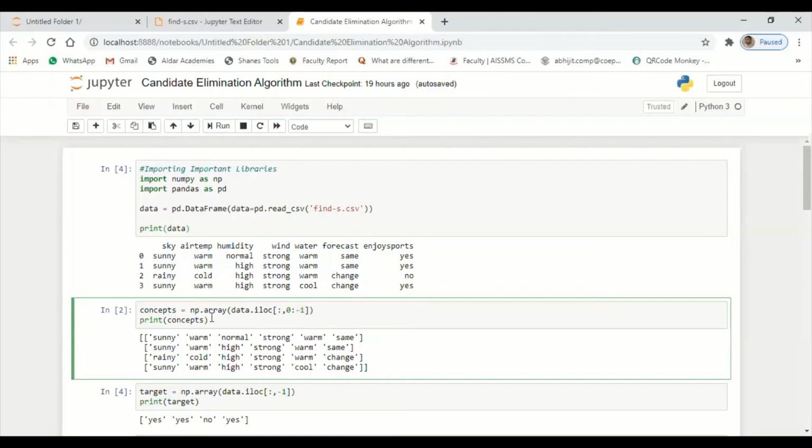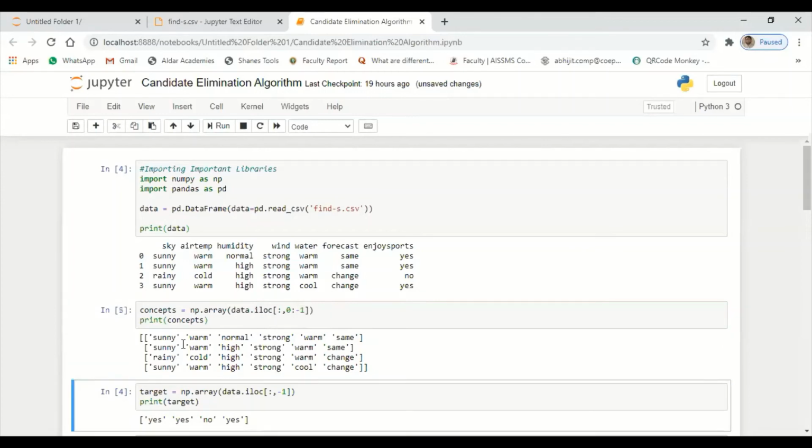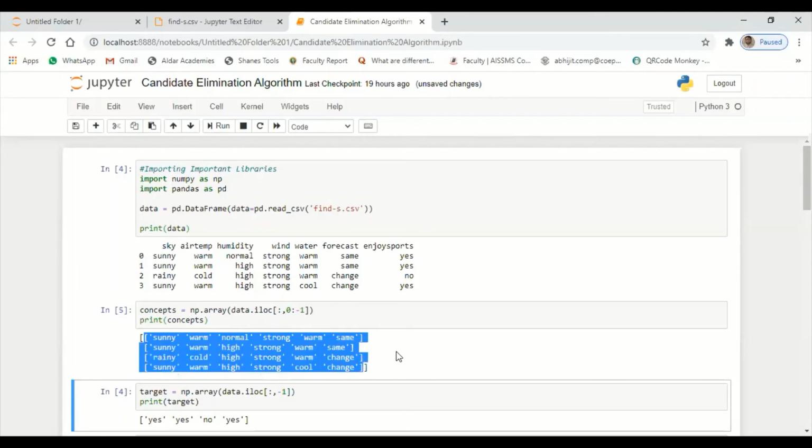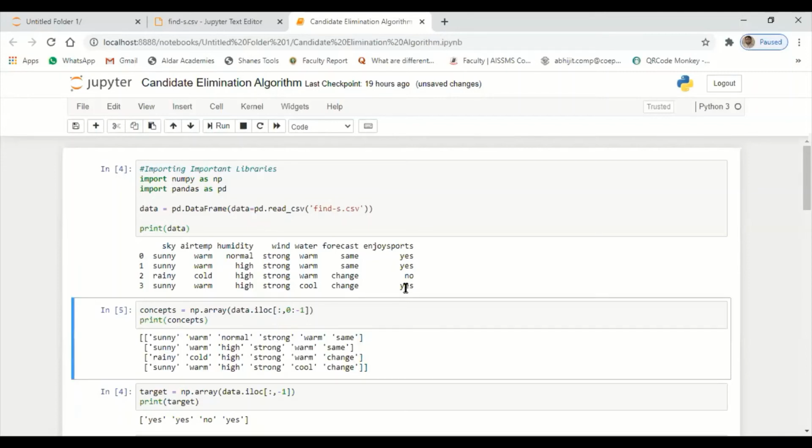Now if you want to display the data which is stored in the concept, just hit shift and enter. So now you can see it has generated the hypothesis. This is the hypothesis having 4 records here, 1 2 3 4. Understood? So all the 4 records I have now divided with yes no yes no.